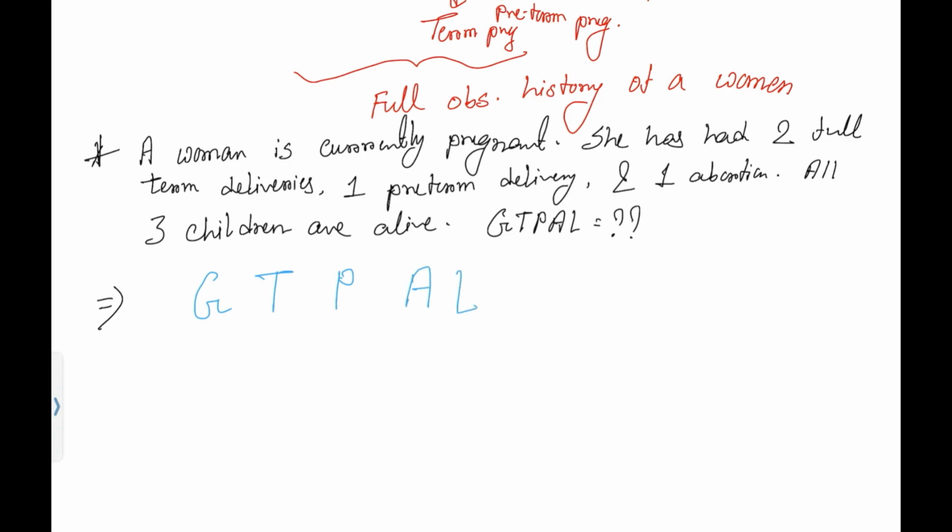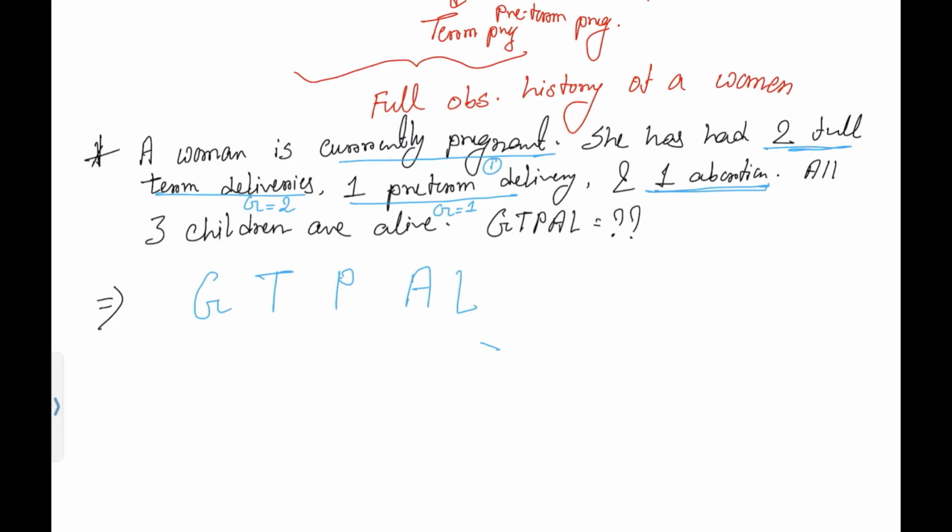First we need to count the Gravida, how many times she got pregnant. She is currently pregnant, so that is the first Gravida. Then she had 2 full-term deliveries, which means 2 times in the past she got pregnant. 1 preterm delivery, here also she got pregnant, so 1 Gravida is counted, and 1 abortion.